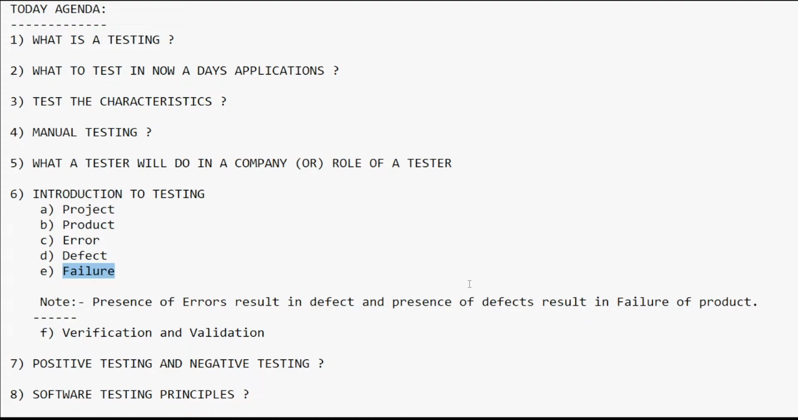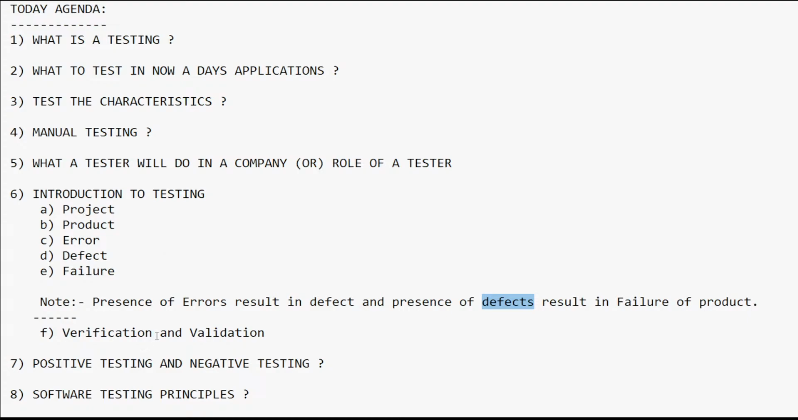Here you can see defects will result in the failure. As a tester we have to always concentrate on finding the defects. So that's why we need to test the application always, to give a bug free or defect free product to the end user. Okay, that is the concept of introduction to testing here.